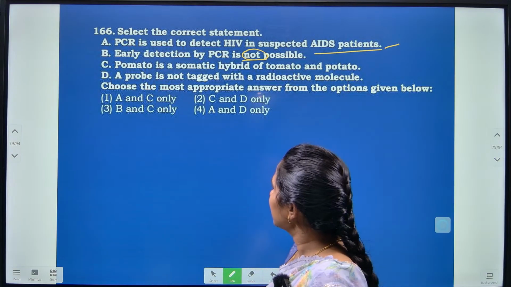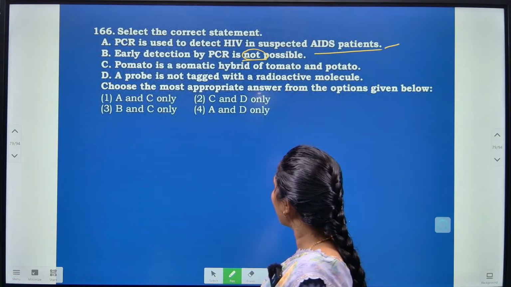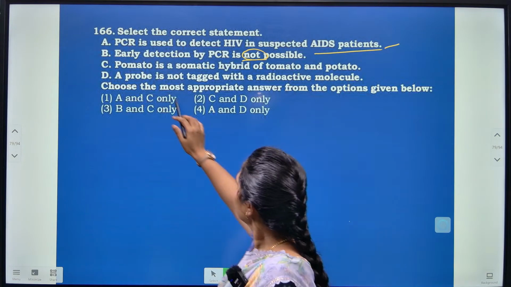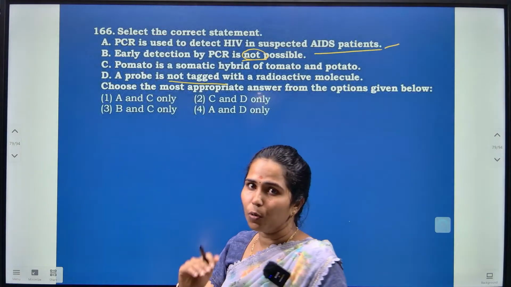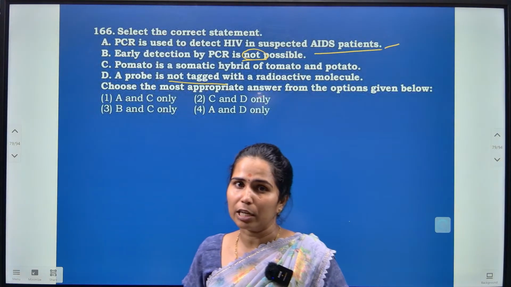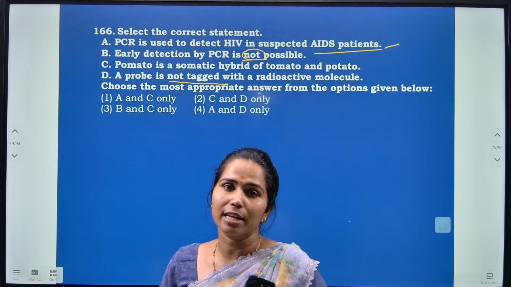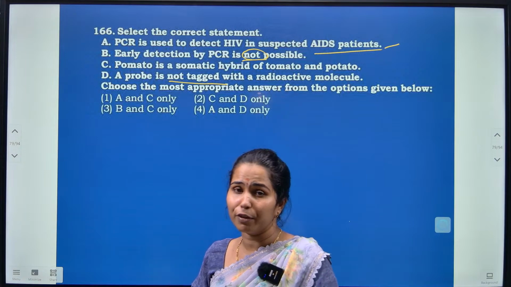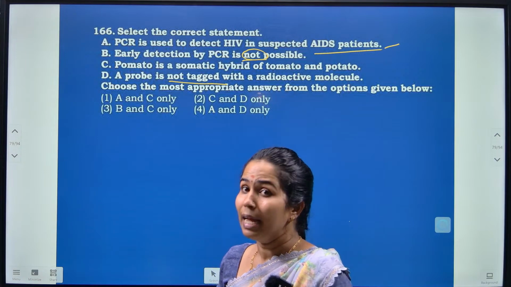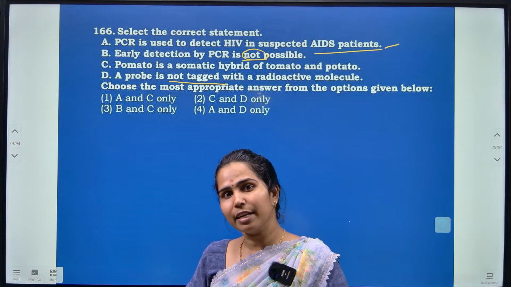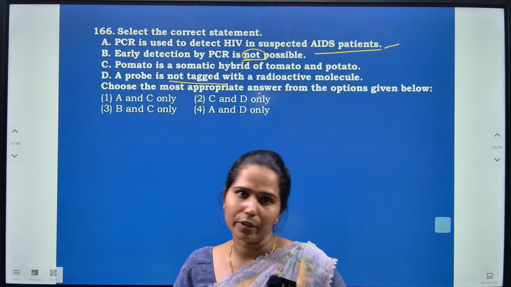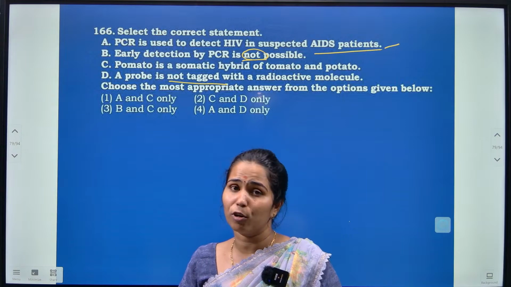And the third one is a probe is not tagged with a radioactive molecule. It is tagged here, okay? So whenever it is tagged with a radioactive molecule, then only it is visualized in an autoradiography film here, otherwise it is not. If it is a mutated gene, then automatically the probe is not going to have the complementary here, then it cannot be visualized.